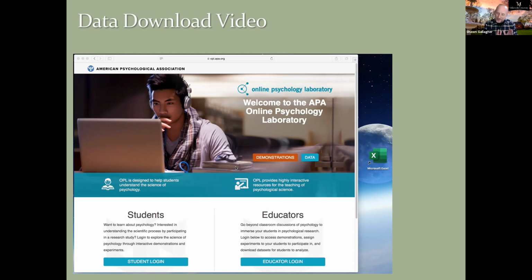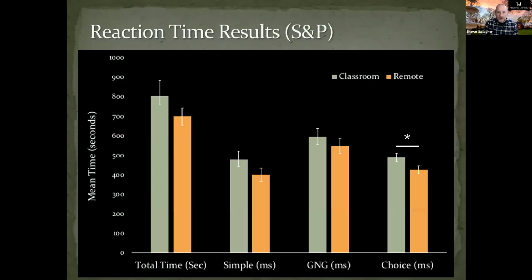So I locked onto that and I said, well, time in the experiment, if the students are still paying attention when they're running the experiments on their own, I hopefully won't see that total time in the experiment go up when we move from the classroom to the remote learning situation.